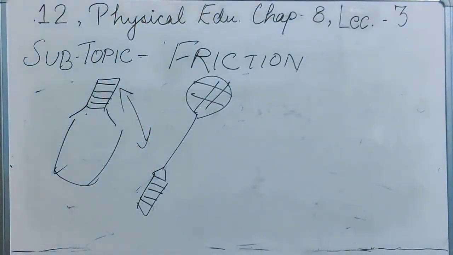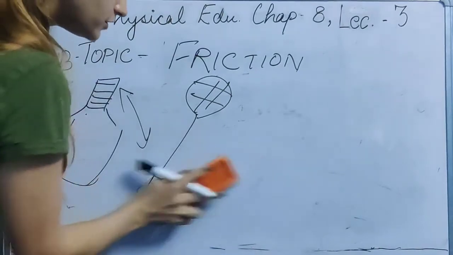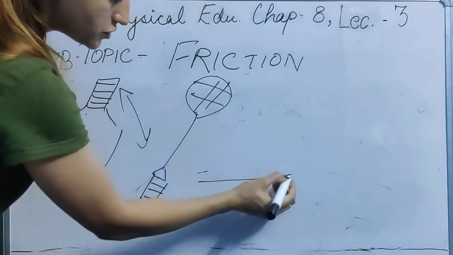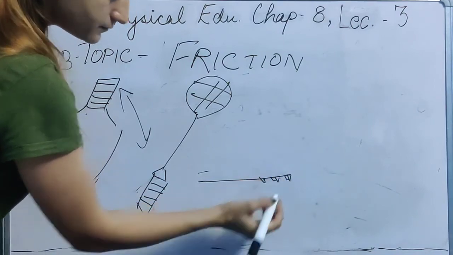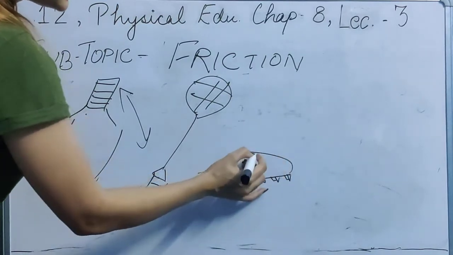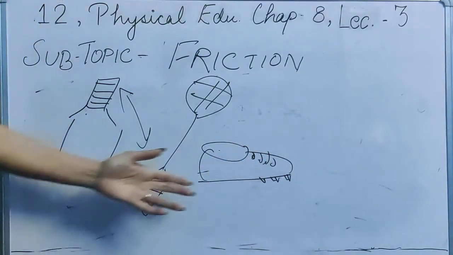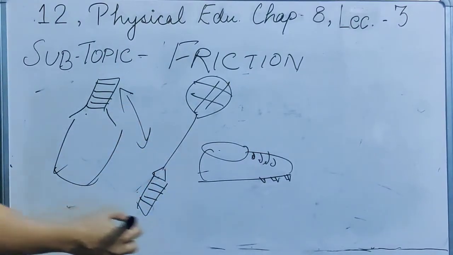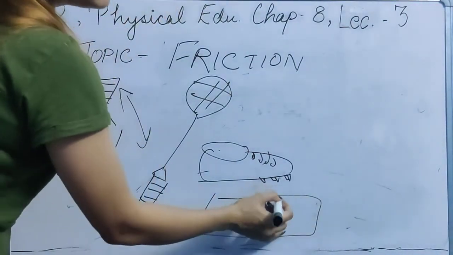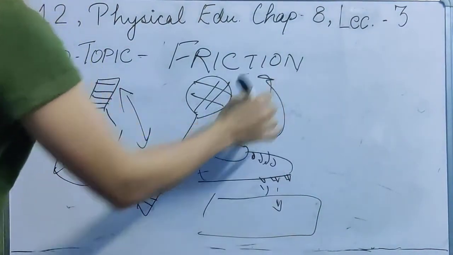Now you might have seen many of the shoes which we use have spikes. If this is the sole of a shoe, in many shoes there are these kinds of spikes. These kinds of shoes are used in football, cricket, athletics and many more. Why? So that on the ground you can have more friction so that you don't slip from the ground. That's why we use these spikes, so that friction can be there.